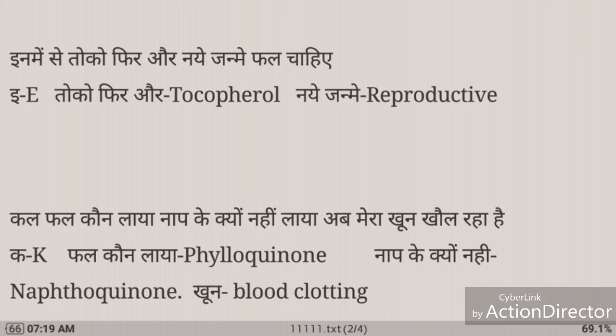Next, कल फल कौन लाया, नाप के क्यों नहीं लाया, मेरा खून खोल रहा है. Here का refers to K, फल कौन लाया refers to phylloquinone and नाप के क्यों नहीं लाया refers to naphthoquinone and खून refers to blood clotting. Here phylloquinone is the chemical name of vitamin K. In this vitamin deficiency, you may suffer from the blood clotting problem.